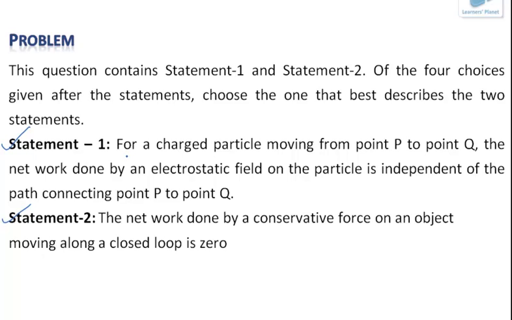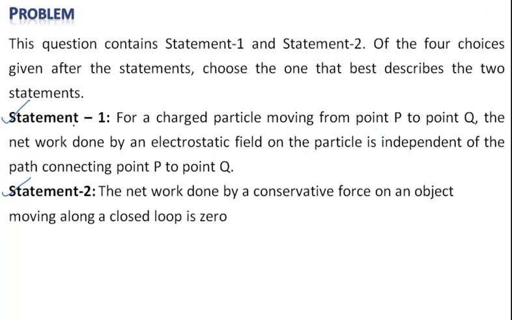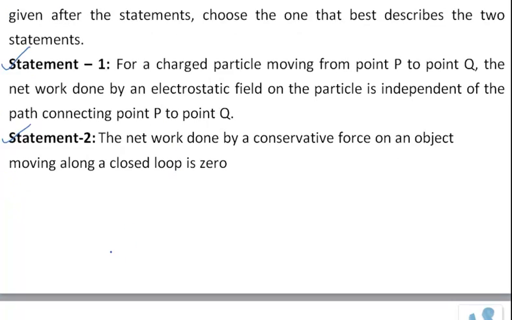The first statement is: for a charged particle moving from point P to point Q, the net work done by an electrostatic field on the particle is independent of the path connecting point P to point Q. So let us say you have the space. In this space you have two points P and Q, and you move a charge small q from point P to point Q in the electrostatic field.